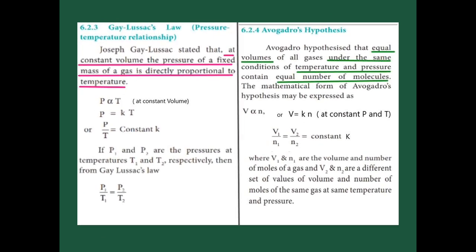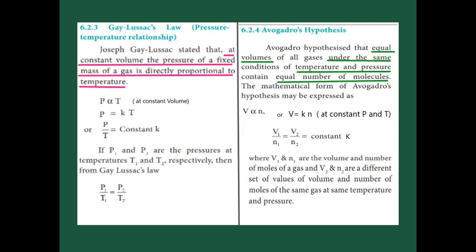Now Gay-Lussac law. It gives the relationship between pressure and temperature. Here we are going to take the volume as a constant value. The pressure of a fixed mass of gas is directly proportional to temperature. Then you see the formula, P directly proportional to T when the volume is constant.